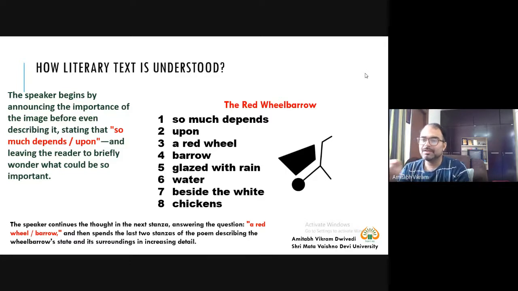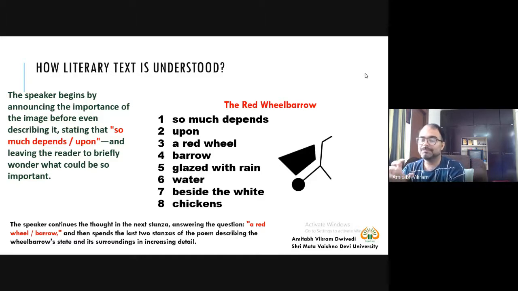So again, so much depends upon here what? So much depends upon, like already we are giving importance to a red wheelbarrow. So that's why we are using so much depends upon. Importance is given first. We are introducing the topic afterwards. First, we are giving the importance to the image: that so much depends upon what? A red wheelbarrow.